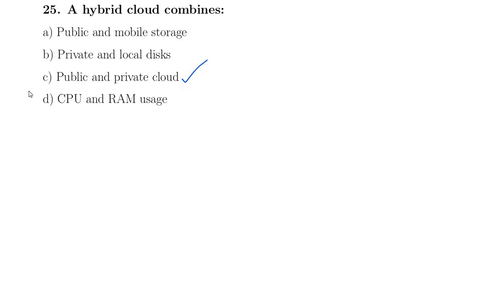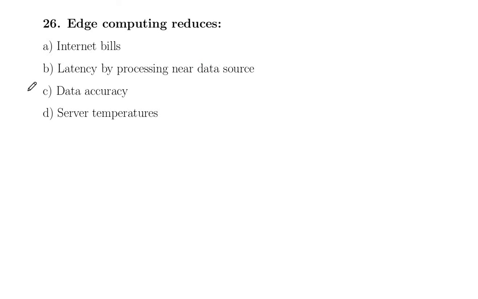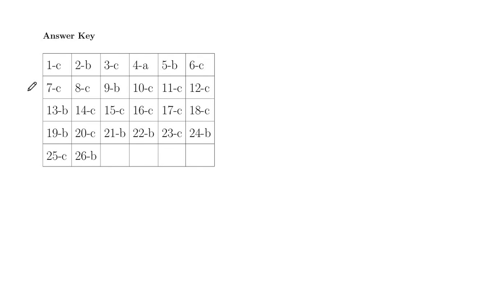That is option C. Edge computing reduces internet bills, latency by processing near data sources, data accuracy, or server temperatures. The correct option is latency by processing near data sources. That is option B.